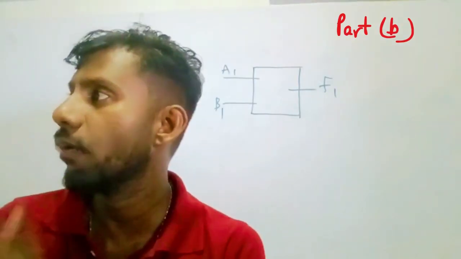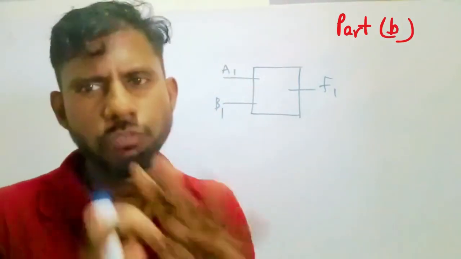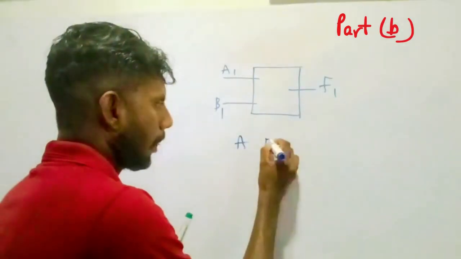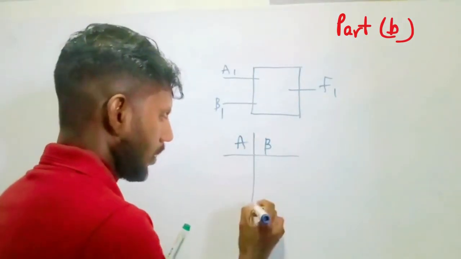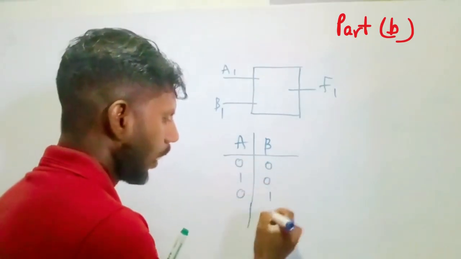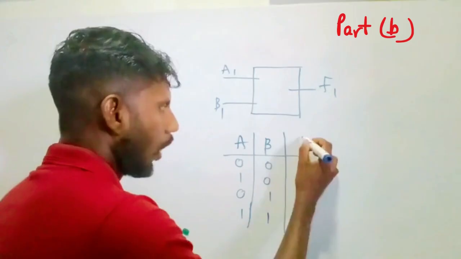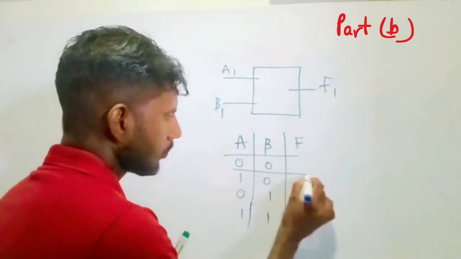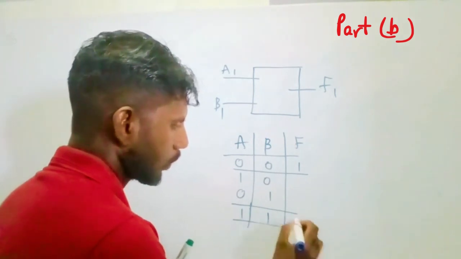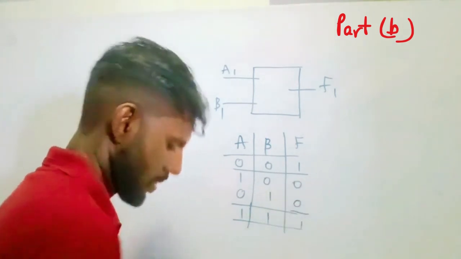Knowing that, write down the truth table for the comparator. Just write down what they are telling. Draw the truth table then. A, B. And what are the values? 0, 0, 1, 0, 0, 1 and 1. The output they are telling, when these two are equal, it's 1. When these two are equal, it's 1. Otherwise, it's 0.